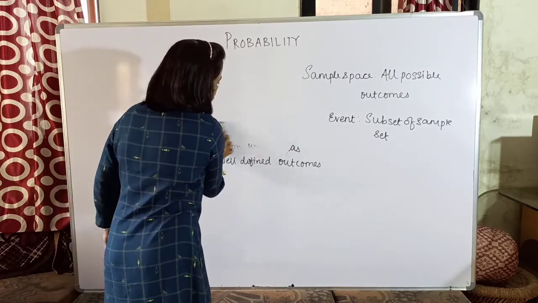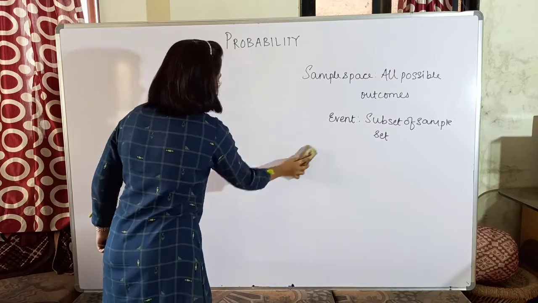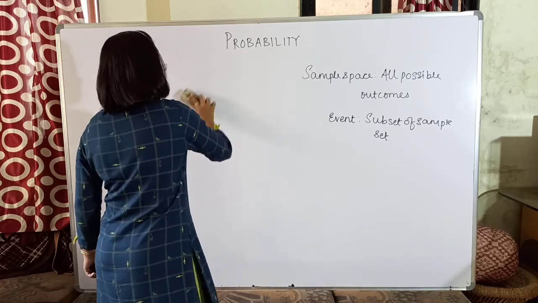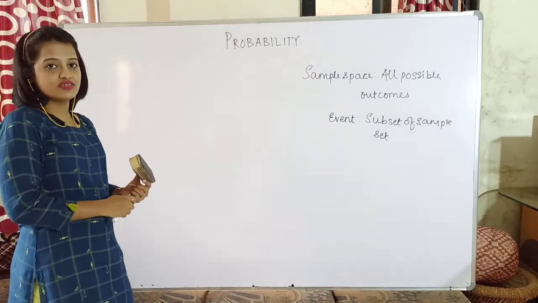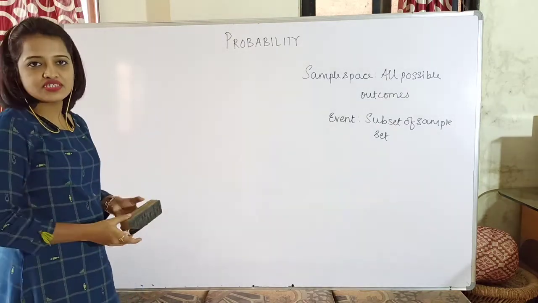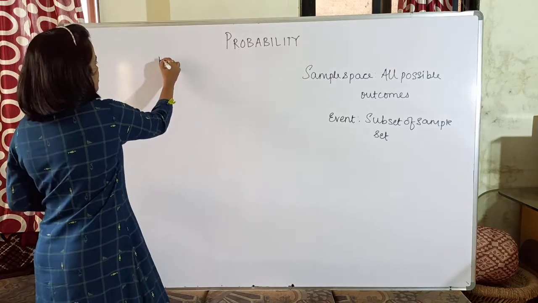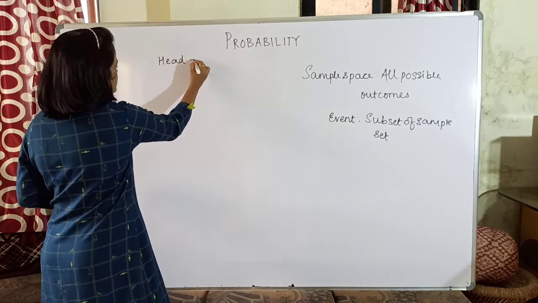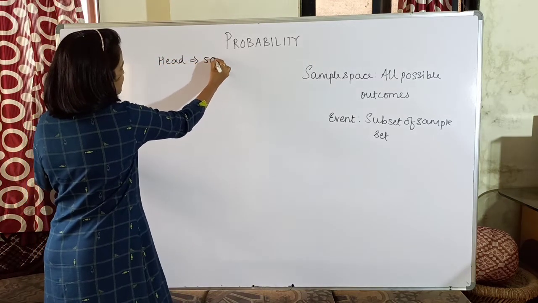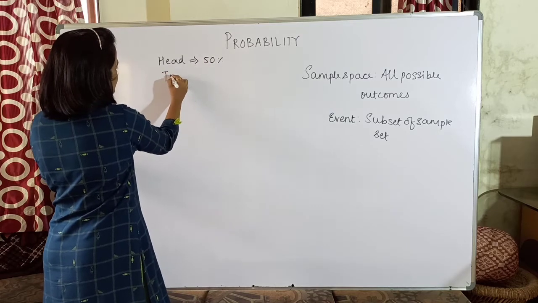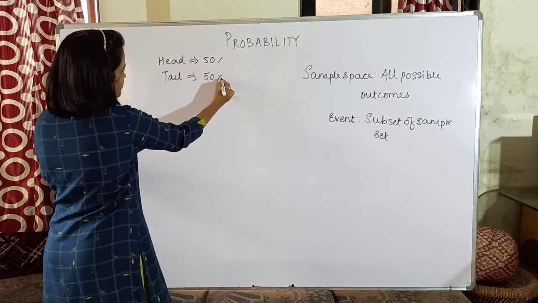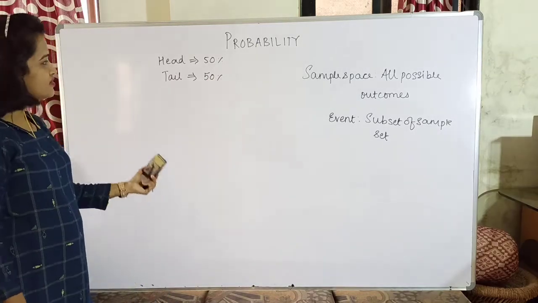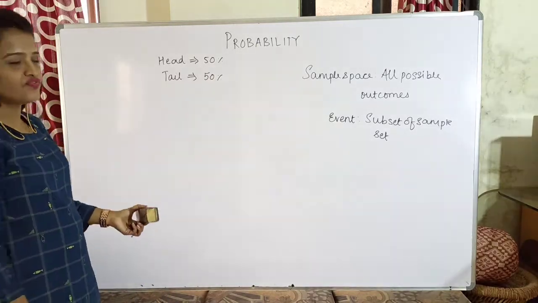Whenever a coin is tossed, what are the chances that there will be a head turning up or a tail turning up? Both will have an equal chance, isn't it? So for head, the chances are 50%. Similarly for tail also, the chances are 50%, isn't it?